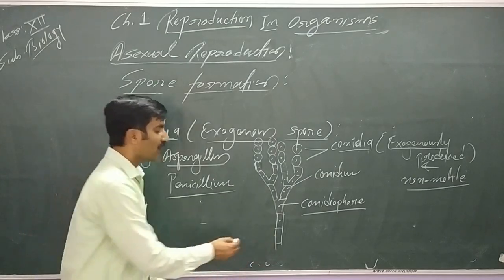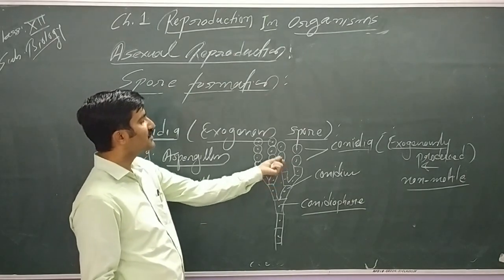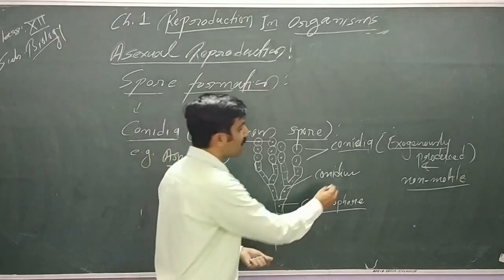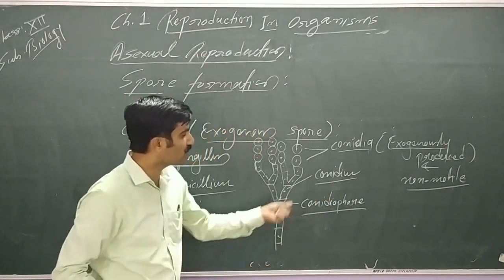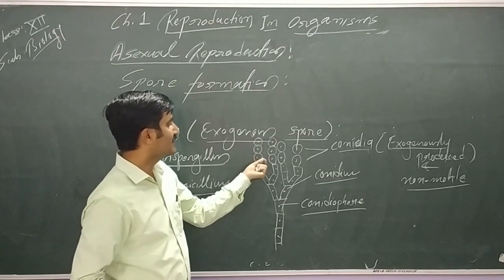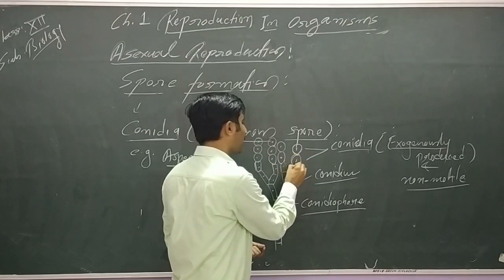The filament, the hypha on which they develop, is called the conidiophore. This branched structure at the tip of which these spores are present is called the conidium. Instead of sporangium we use the word conidium. And these terminal single celled exogenous spores are called conidia.